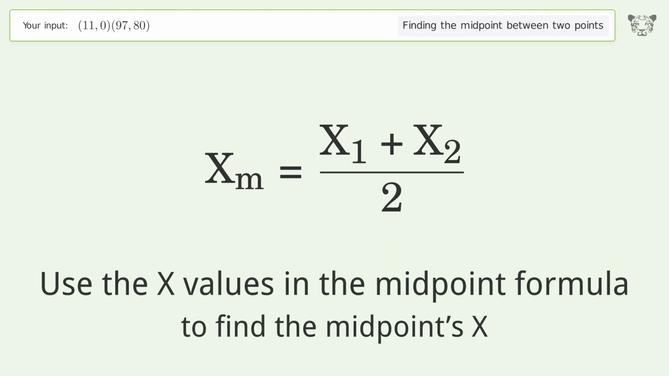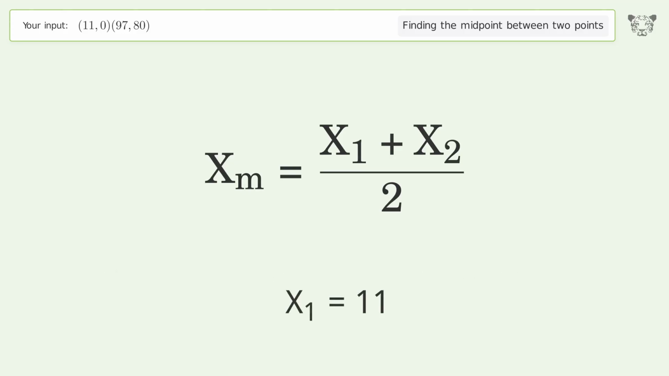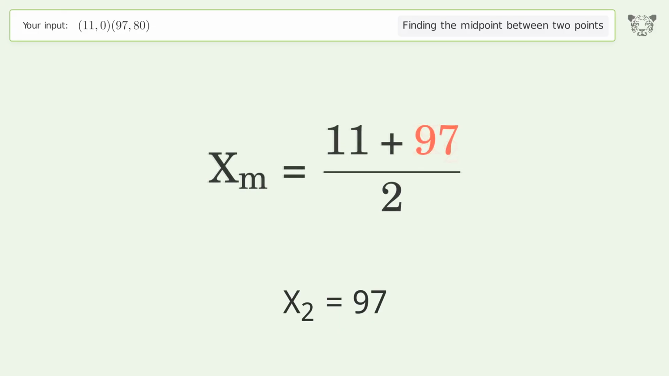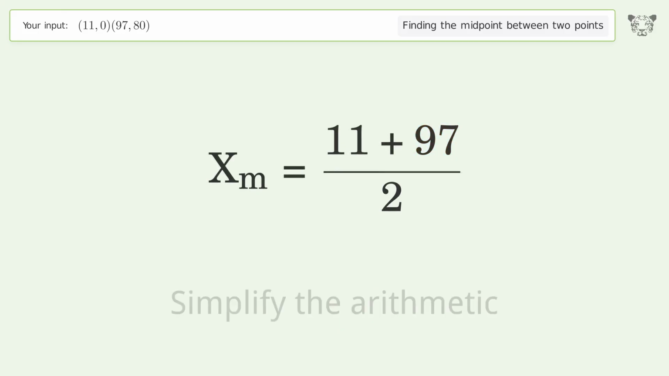Use the x values in the midpoint formula to find the midpoint's x. x1 equals 11. x2 equals 97. Simplify the arithmetic.